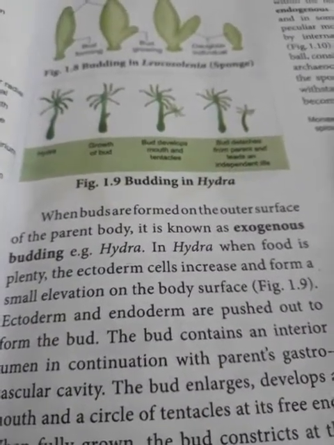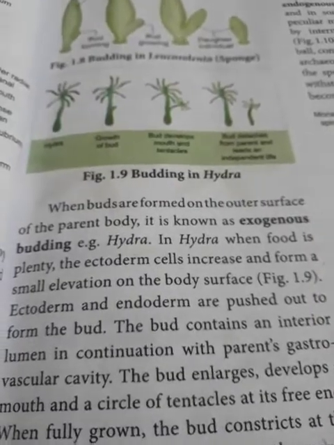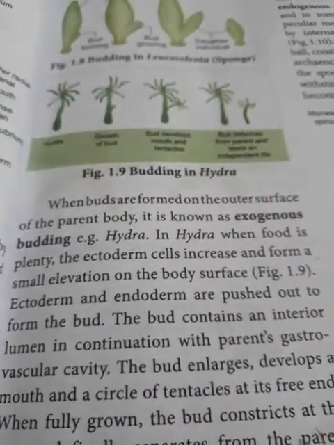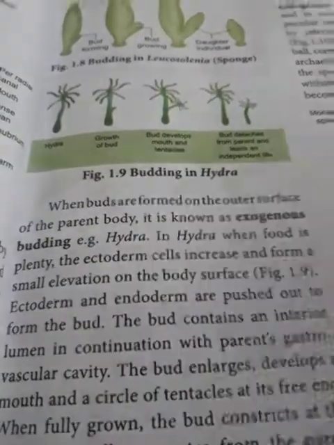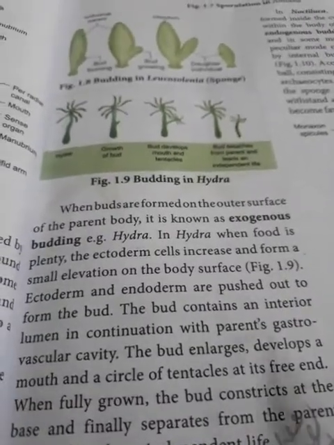Ectoderm and endoderm are pushed out to form a bud. The bud contains an interior lumen connected with the parent's body, which is called the gastrovascular cavity. The bud enlarges and develops a mouth and a circle of tentacles at its free end.